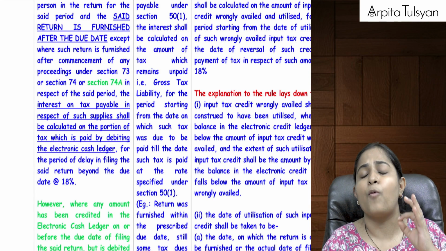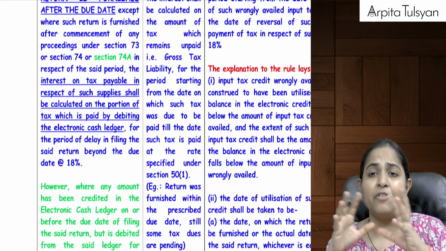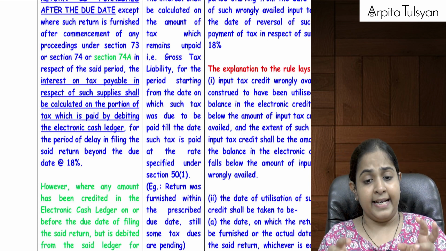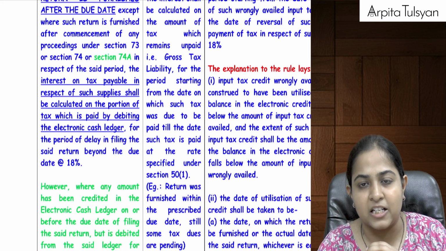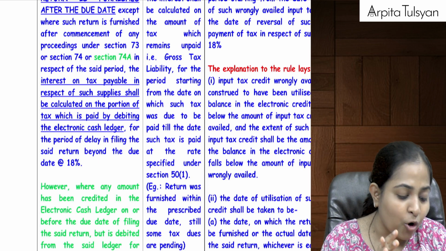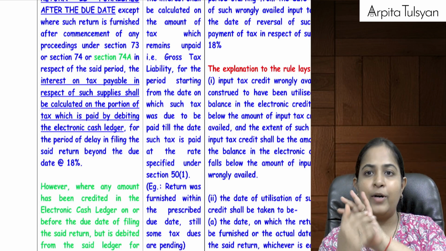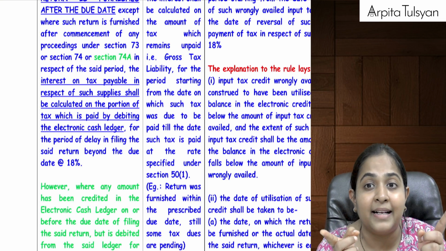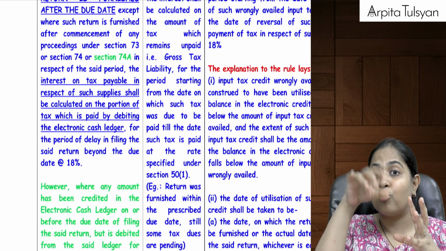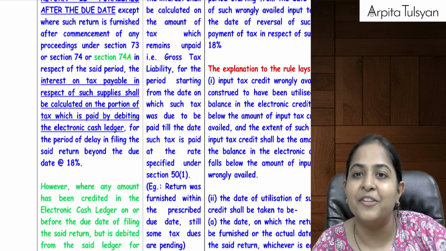Then there was a small amendment here. Let's say now in our case, whatever figures I gave you, 1 lakh rupees, 60,000, 40,000, do you recollect the figures? Yes, now in this case, let's say 40,000 was the net tax payable. What if you had deposited 40,000 in the electronic cash ledger before the due date of filing the return? Before the due date, you did not use that amount to pay the taxes and file the return, but you had deposited some amount from your bank account to the electronic cash ledger before the due date of filing the return. Means, can we say that amount is also kept with the government now?